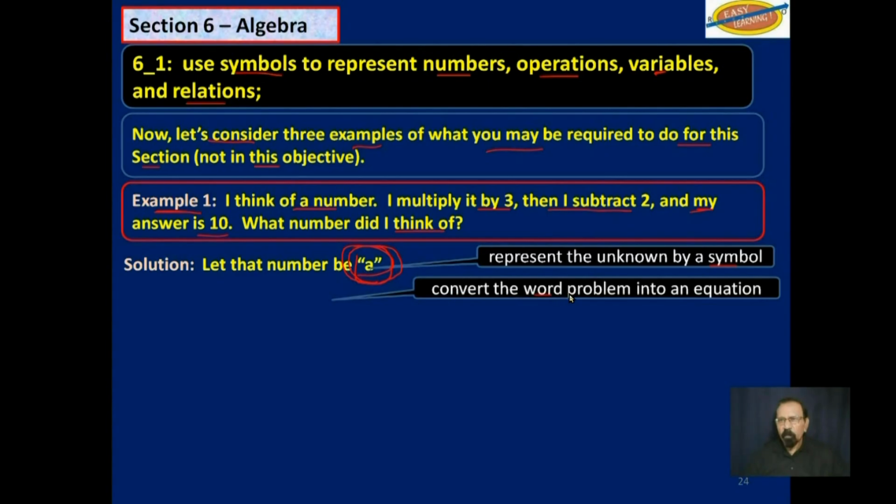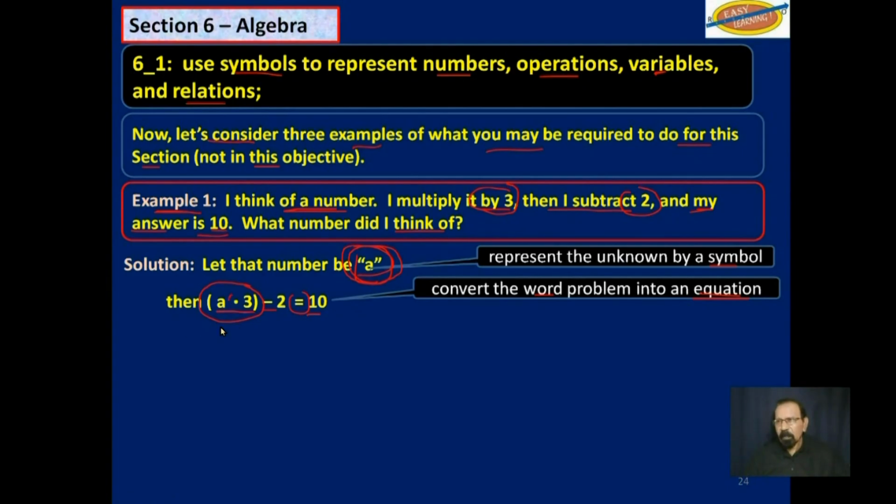Now we will convert the word problem into an equation, and this seems to be the most difficult thing for students. Well, what did we do with A? If we let the number be represented by A, we multiply it first by 3, then we will subtract 2, and then we will say, well, that is equal to 10. So this is what we do. A multiplied by 3, put that in bracket because we are doing that first. We will then subtract 2, and that is equal to 10. That is the equation. Once we have the equation, we will solve it.